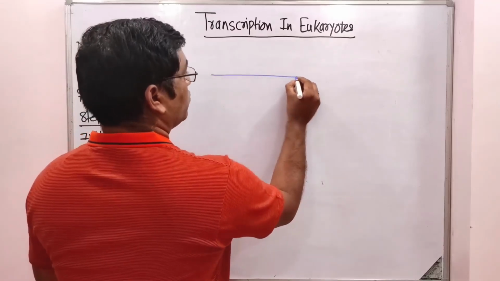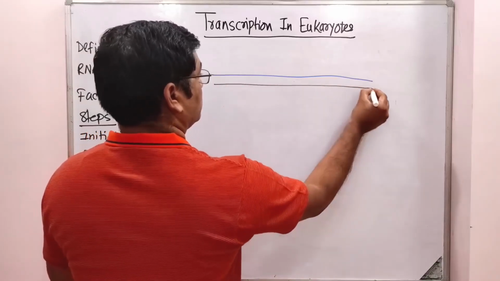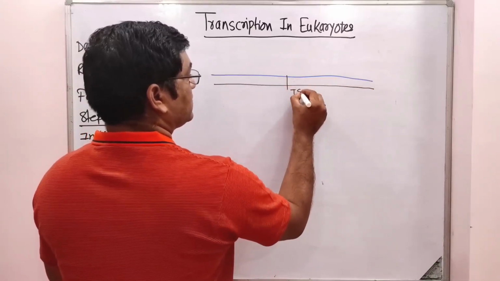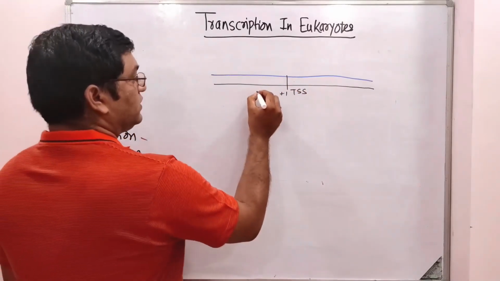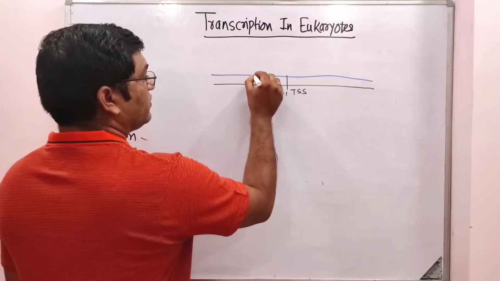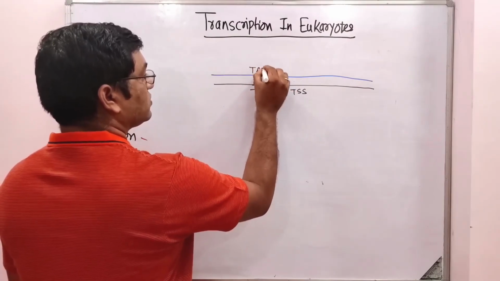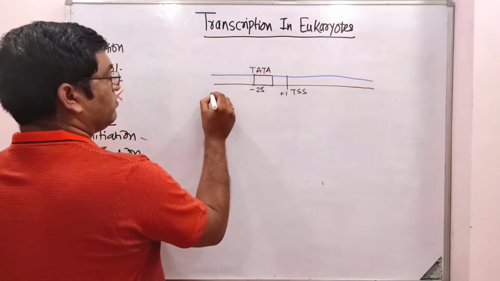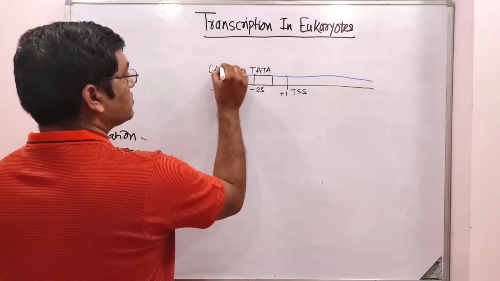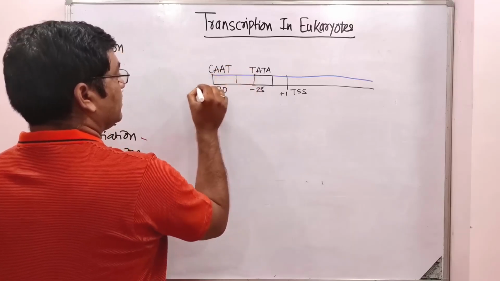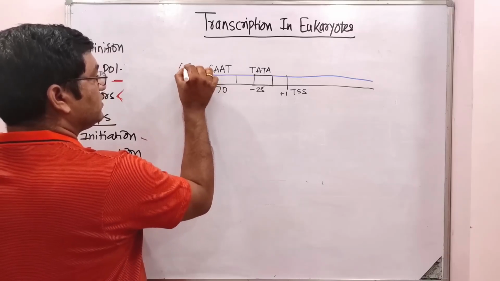So this is a DNA molecule. This is the transcription start site, represented by +1. There is a -25 to -35 region upstream, and one region that is known as the TATA box. At the -70 region, there is another region known as the CAAT box. And again there is a sequence known as the GC rich region.